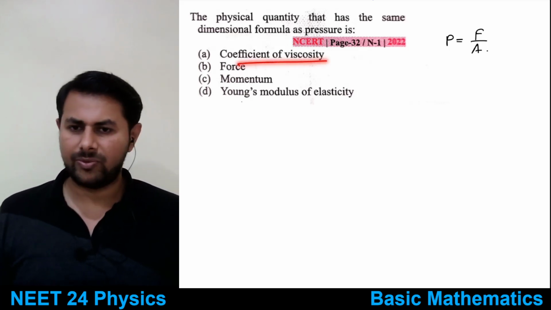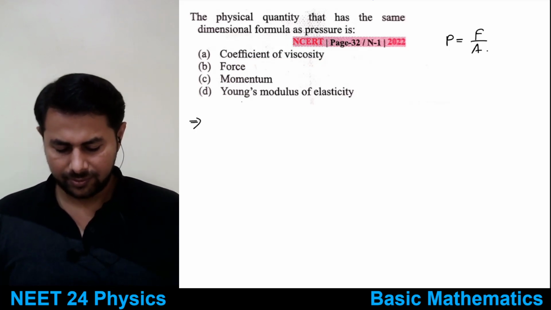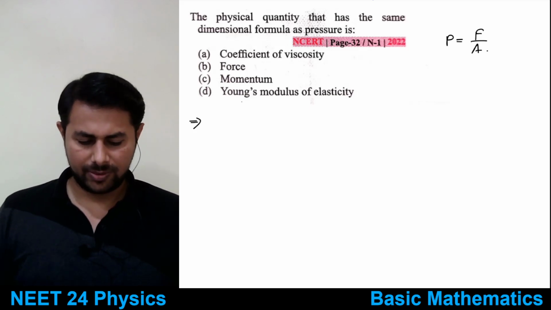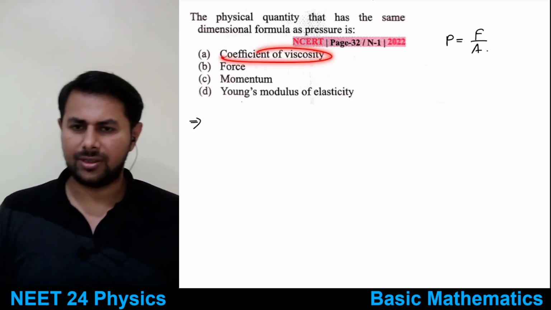So coefficient of viscosity. Do you know about this? Yeah, pressure is force upon area. Good. Coefficient of viscosity.